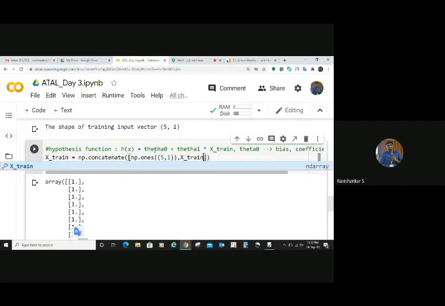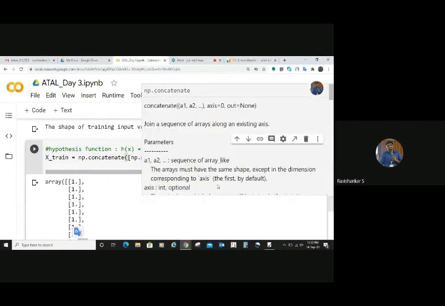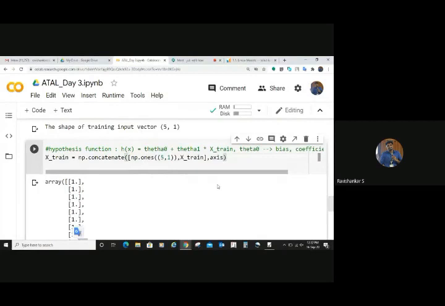We are going to concatenate that 1 and x train. You will realize it. Along which axis do you have to concatenate? Horizontally you need to concatenate, right? So horizontally you need to concatenate. That means the axis should be 1. Okay, you will understand it when you print it.